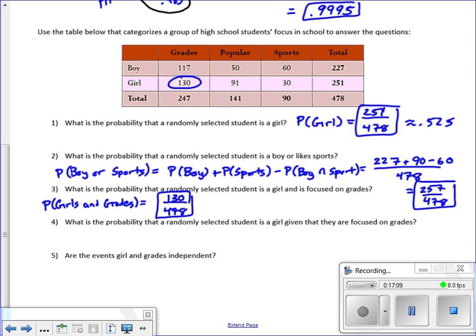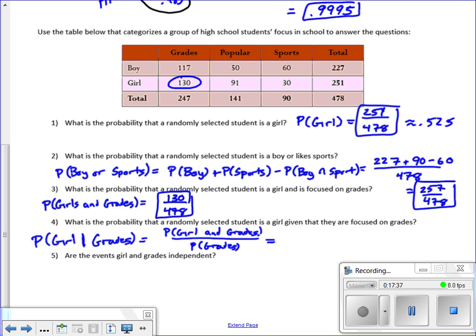What is the probability that a randomly selected student is a girl given that they are focused on grades? So girl, given that they're focused on grades. One way to think about this, we could do the conditional probability, so girl and grades over the probability that their focus is grades.